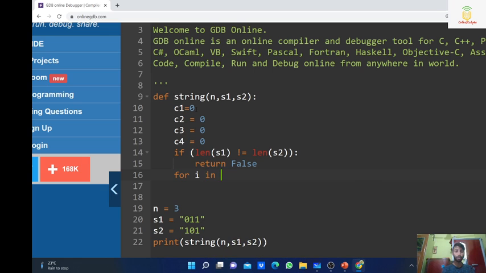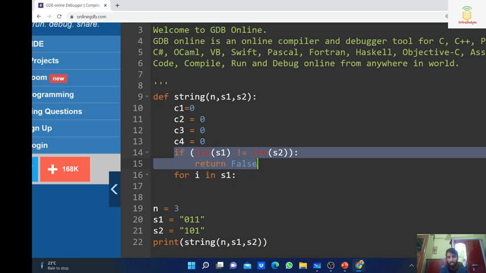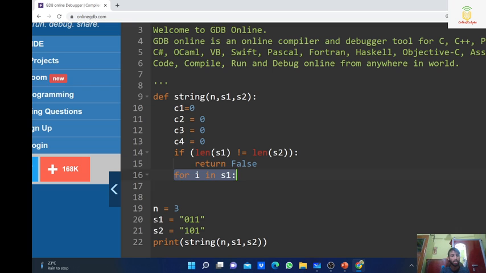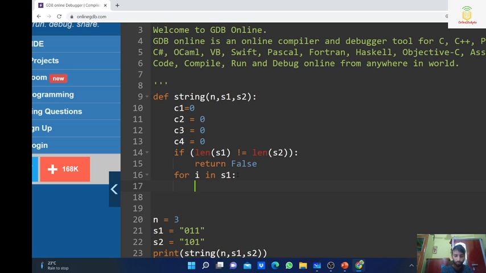Now I am going to run a loop for i in our given S1. You can run a loop in any one of the strings because both strings are the same. If this condition is false, it is always guaranteed that both strings have the same length. So I am going to run a loop for i in S1 and count the number of zeros and ones.